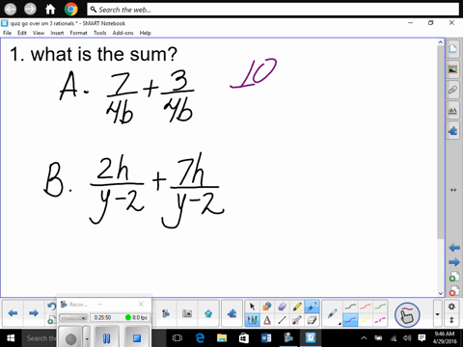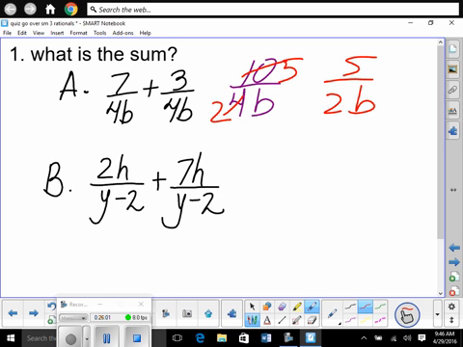We have common denominators, so you add across. That's 10 over 4b. That is our answer. We just always simplify our answers. This becomes a 5, this becomes a 2. Don't they multiply by 2? 5 over 2b. Is that right? Okay, moving on. Common denominator, so we're golden.